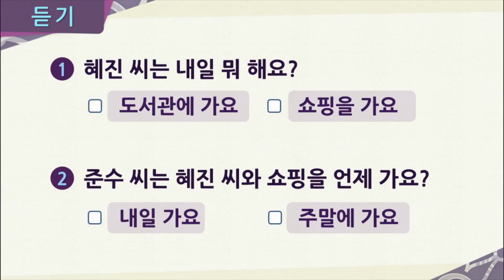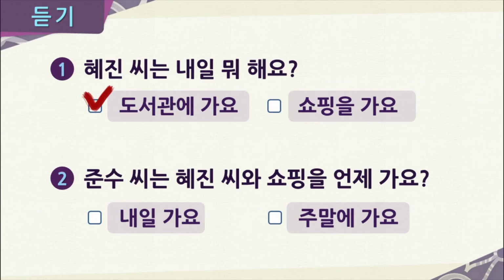Were you able to understand the conversation? Let's answer some questions to check your understanding. So first, we have question number 1. It asks, 혜진 씨는 내일 뭐 해요? Or, what is 혜진 doing tomorrow? Our two answer choices here are 도서관에 가요, go to the library, or 쇼핑을 가요, go shopping. So what is 혜진 gonna do tomorrow? Right, 혜진's gonna go to the library. So the correct answer would be 도서관에 가요.